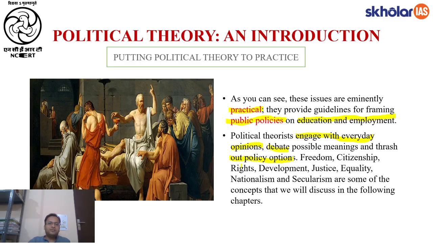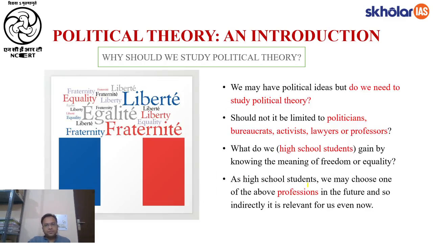Some people feel, for instance, that private education should be there. Some people feel that no, private education is bad for poor people. Some people feel that the state should fund the election. Some other people feel that the state should not give funding to political parties. So each of these people have their own explanations. Hence, there are policy options and not only one policy. Now, it is political theory that helps us conclude which policy is a better policy, right?